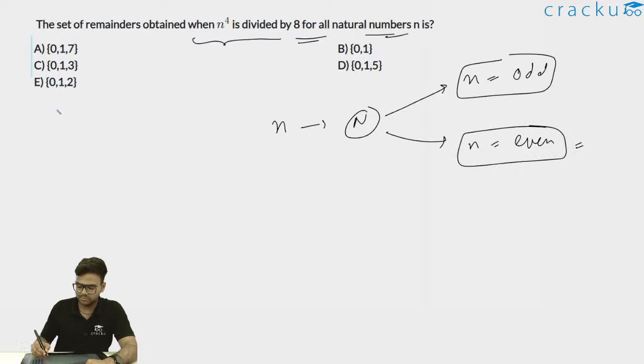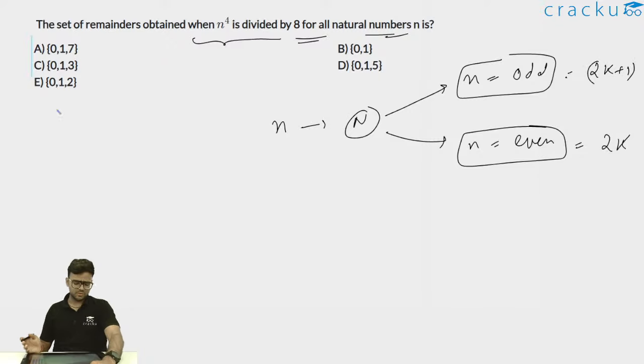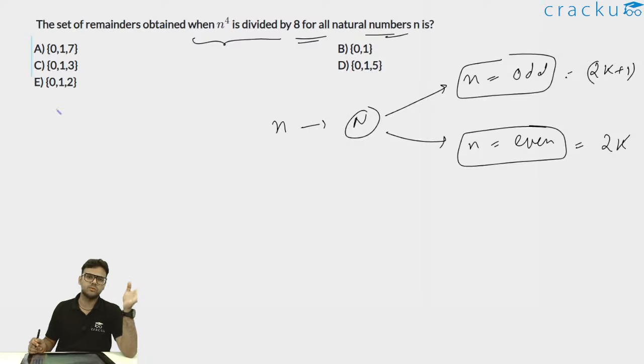Now if it is an even number, it can be written in the form of 2k. n is equal to 2k. Now if it is an odd number, it can be written in the form of 2k plus 1. Now first of all, a very easy way to solve this type of question is to assume the numbers. Assume n is equal to 6. Take the case n is equal to 6. Now n is equal to 4, let's say.